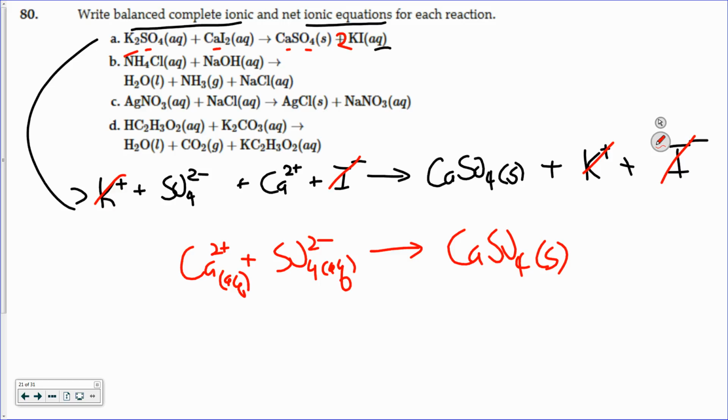Do you keep the charges there? Yes. So at this phase, it's the ions that are reacting. Okay. Another question?